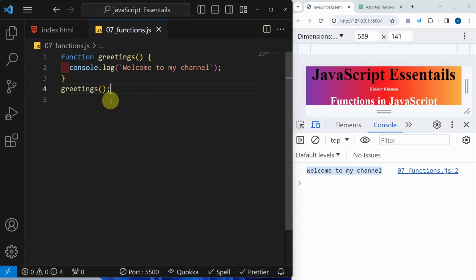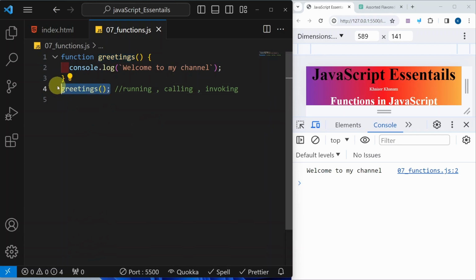You can call this invoking a function, or else you can also call it running a function or calling a function. You can use all these three names interchangeably. I will write here running, calling or invoking function. Most of the time I will be using calling function, so you can use any one of the names. Using this, we are just executing our function. Inside the function, whatever code we have written will be executed.